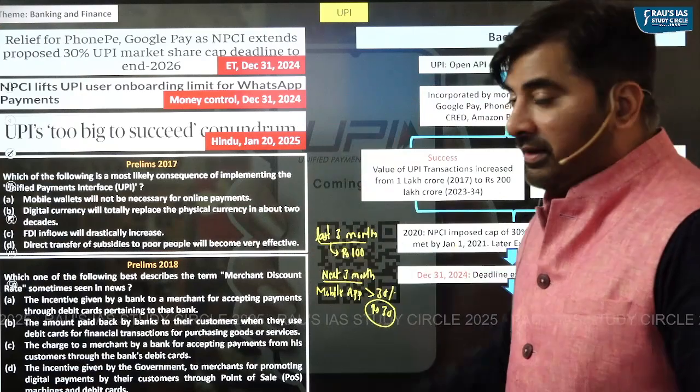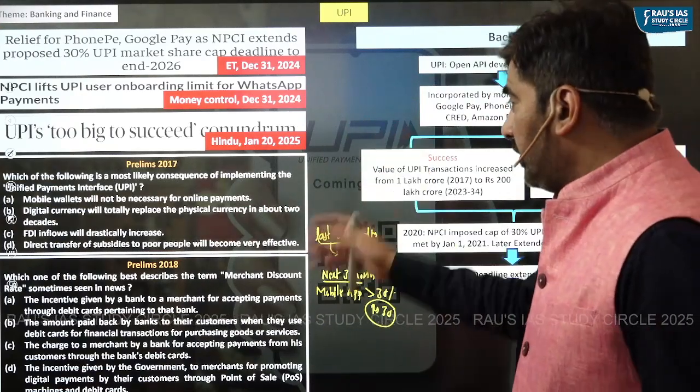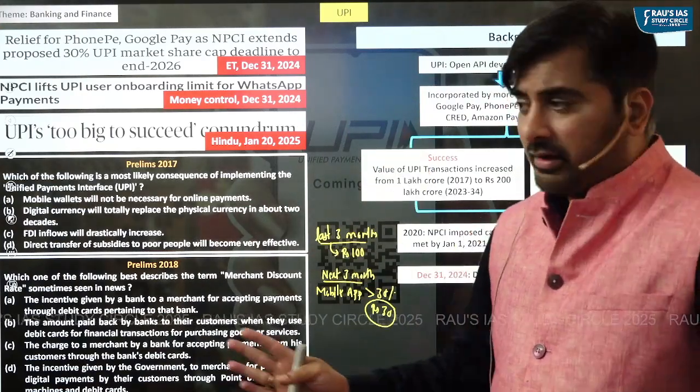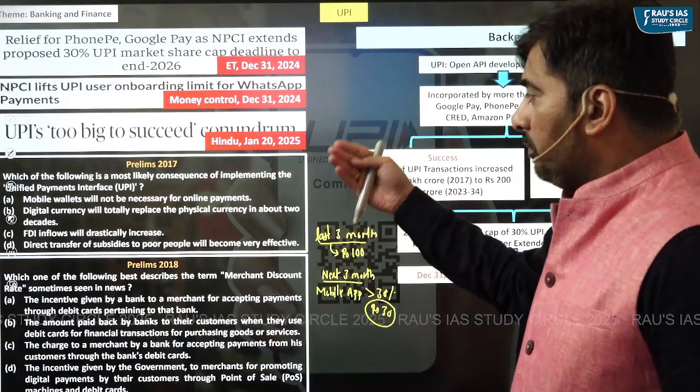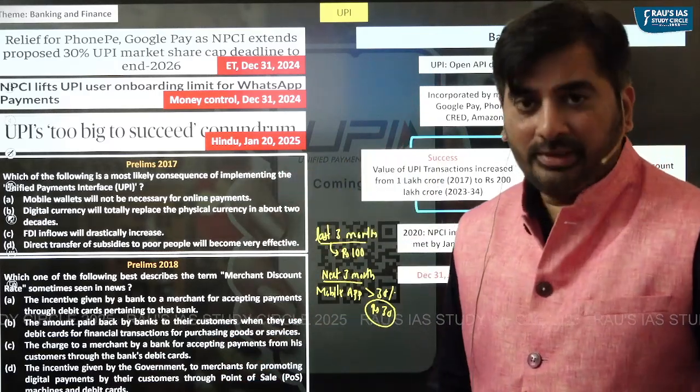Further, as you can see, in January 2025 we had this article about UPI is too big to succeed, right?